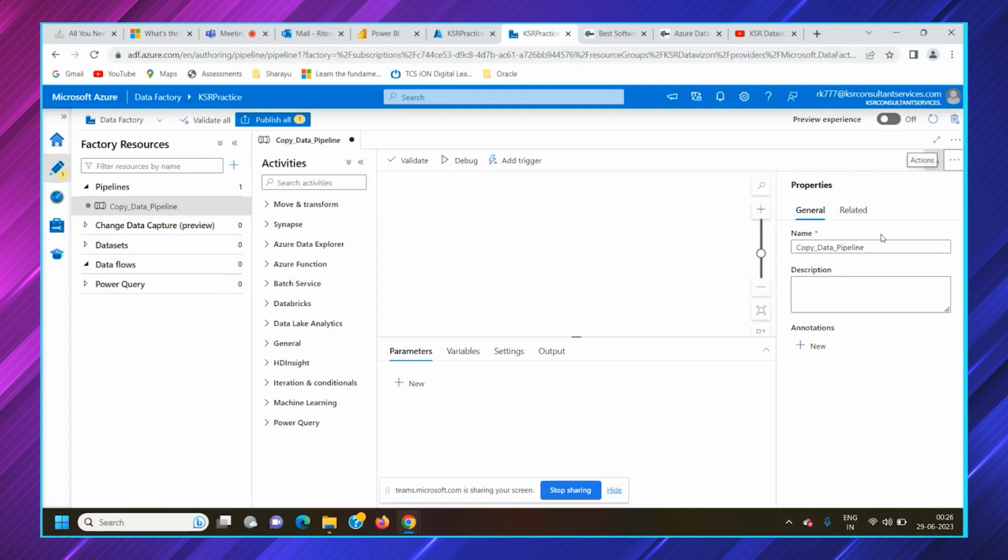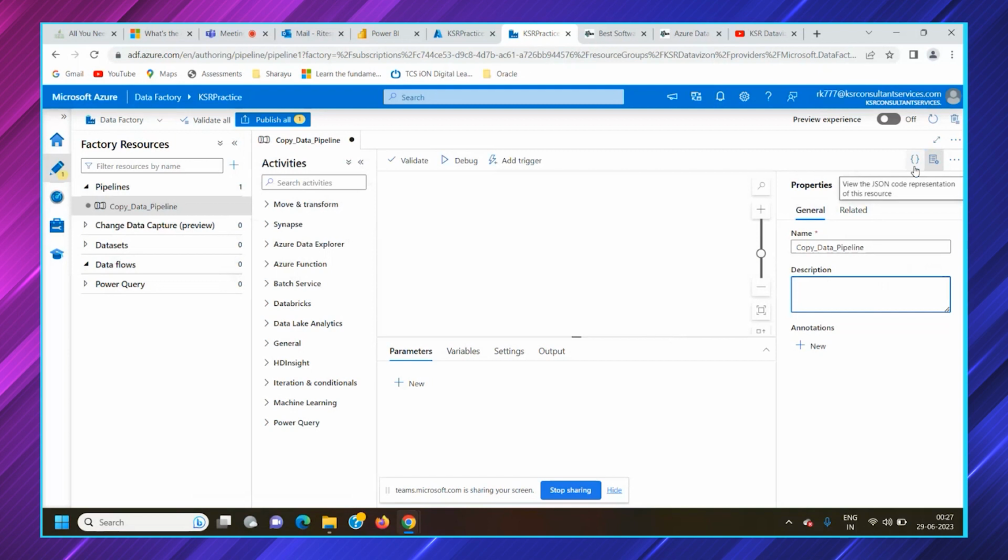The second is the properties. So we are in the properties itself. You can give a description, whatever description. For now, we have created a copy activity, and we are only creating a single pipeline, so we can know. If there are multiple pipelines, then yes, a description is a must to get an idea of what exactly the pipeline is doing.